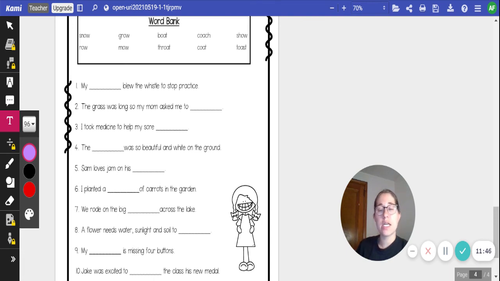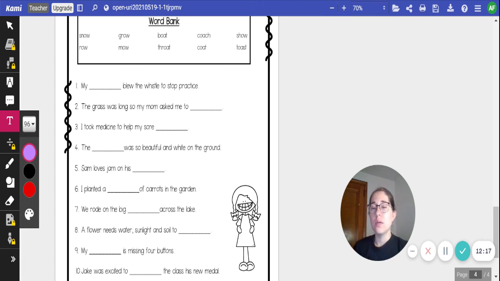All right, for our last section today, we have 10 fill in the blank sentences. I'm going to do 2 of them with you, and you're going to do the rest on your own. Let's look in the word bank at our long O words. Please repeat them after I say them. We have snow, grow, boat, coach, show, row, mow, throat, coat, and toast.